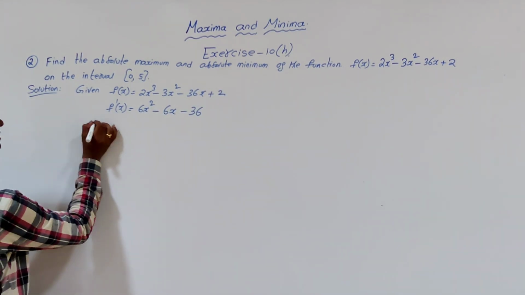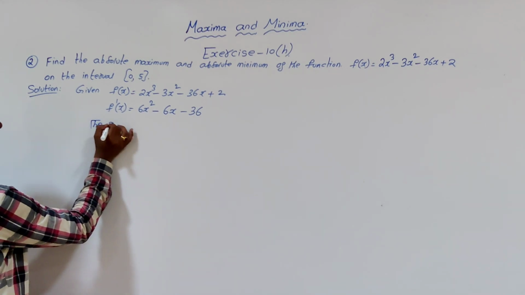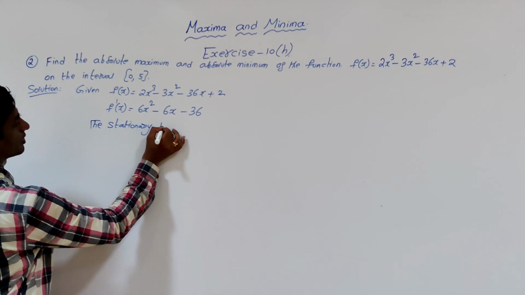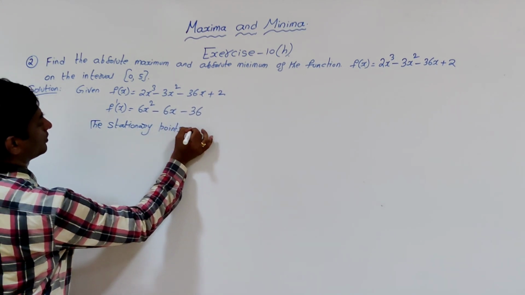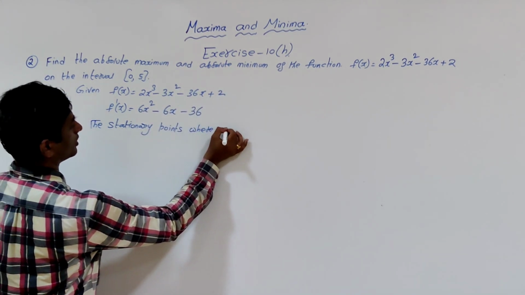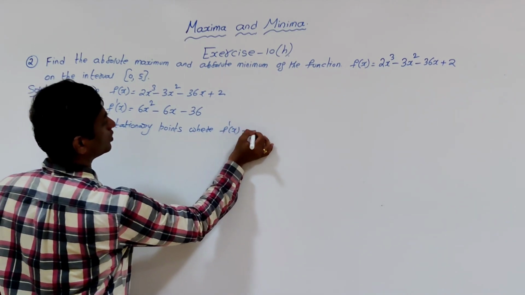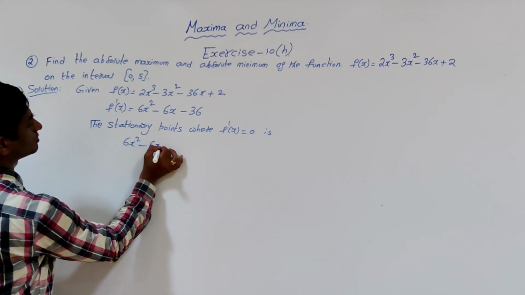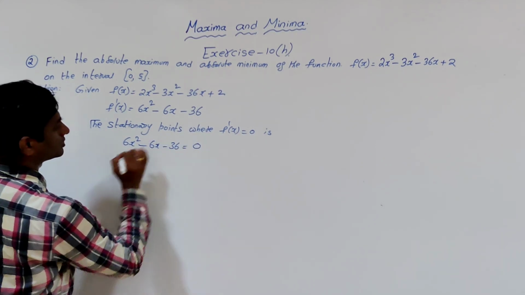The stationary points are where f dash of x is equal to 0: 6x square minus 6x minus 36 is equal to 0.